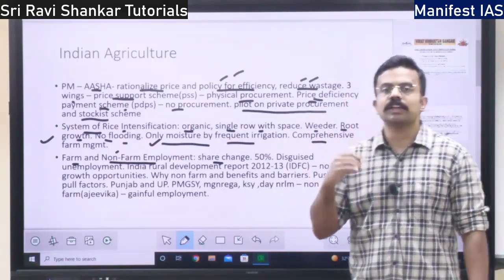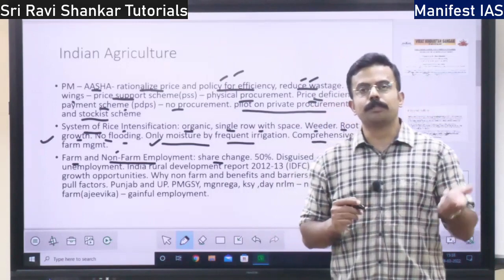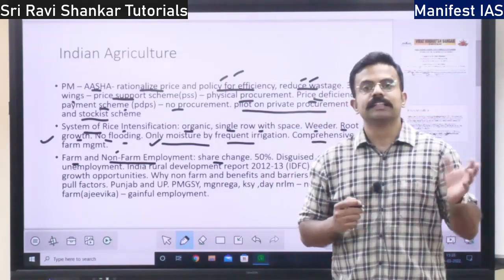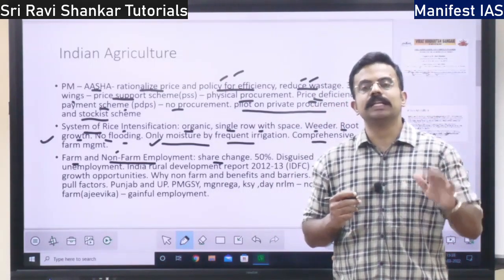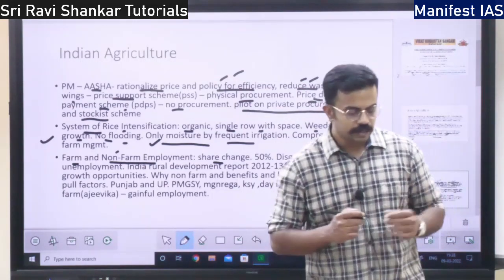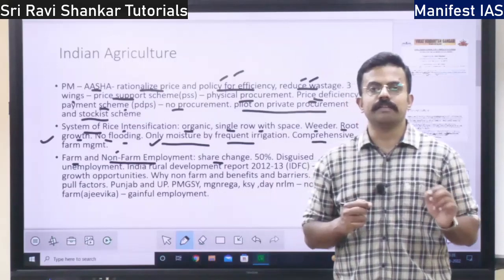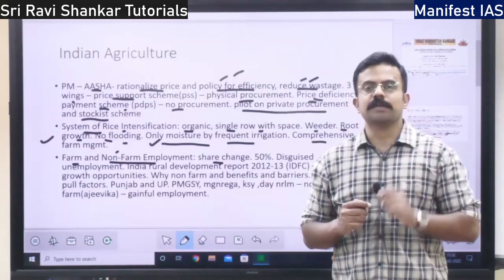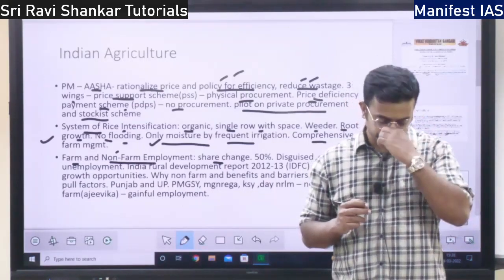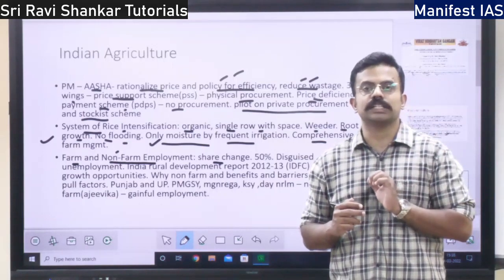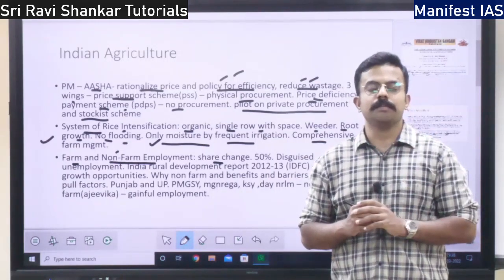On the other hand, there is pull factor. What are the pull factors? The pull factor is that there is other employment available in other arenas, like your Ajivika Yojana, DAY, NRLM, National Rural Livelihood Mission. Under that, there is employment available. Under the Gramina Kaushal Vikas Yojana, there is skill employment.